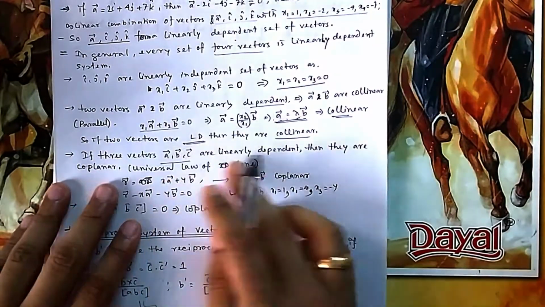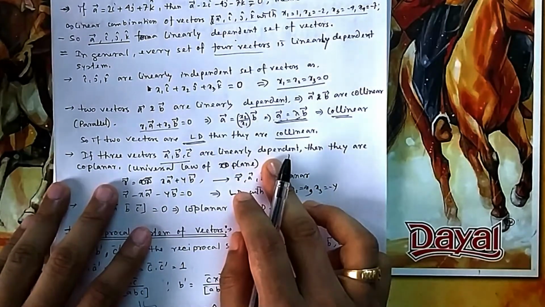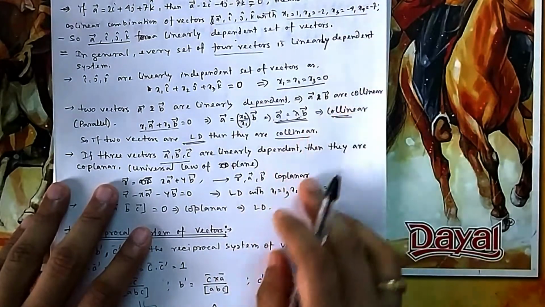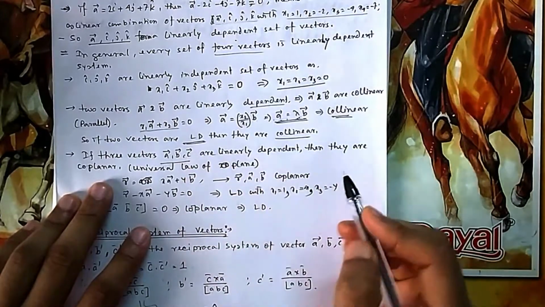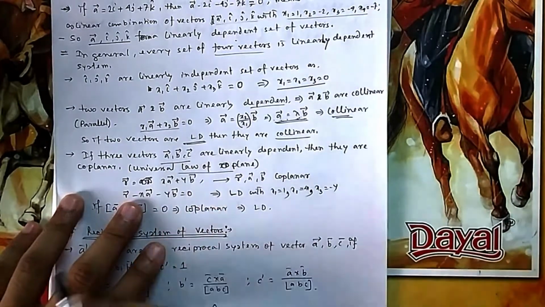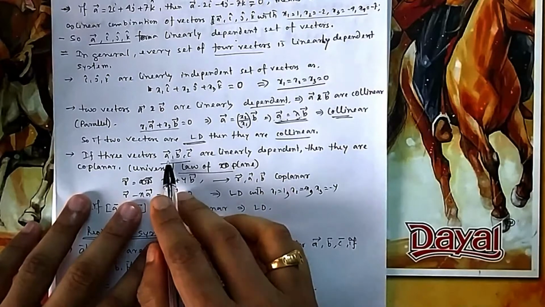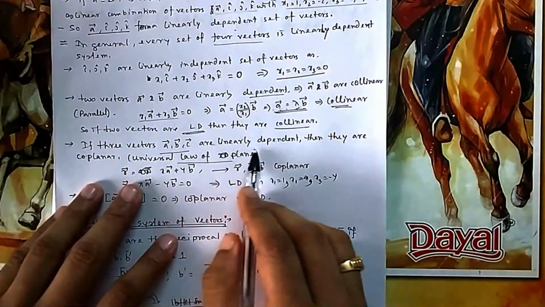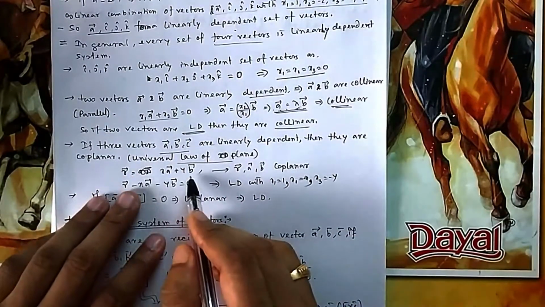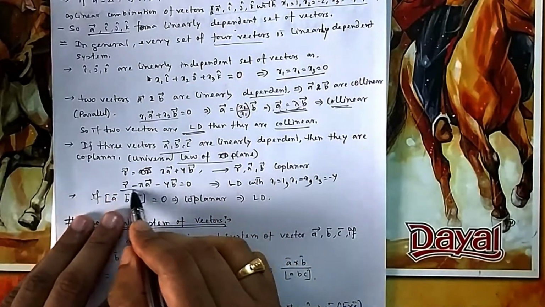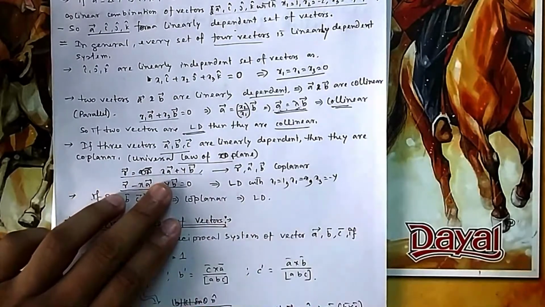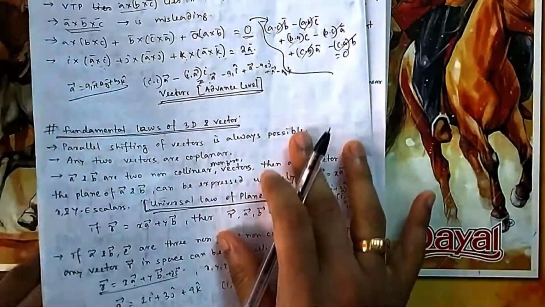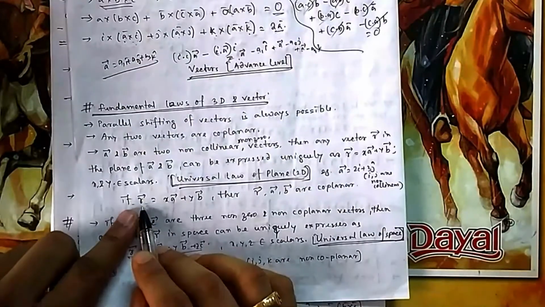Any three vectors A, B, C are linearly dependent. This was for 2 if they are collinear. If they are coplanar, then it is possible. How? From the universal law of the plane. Suppose they are linearly dependent, that means you are writing it in linear combination. So if r is equal to xa plus yb, what I told you, r is equal to xa plus yb, that means r is any vector on that plane.